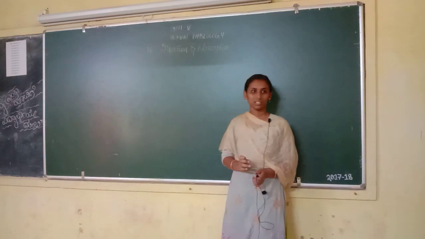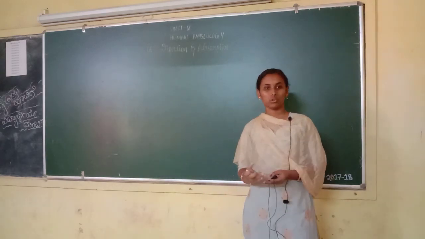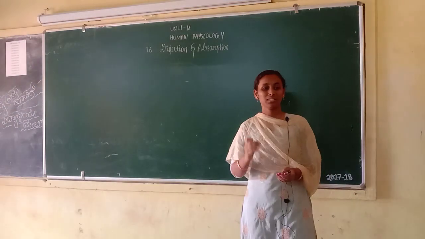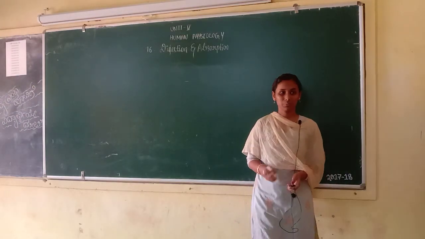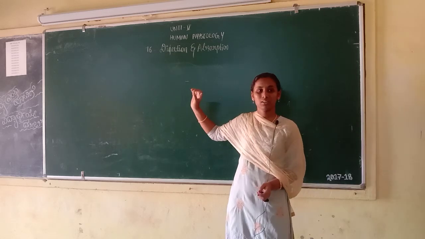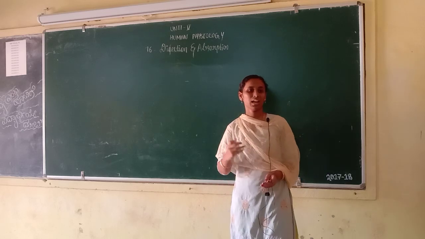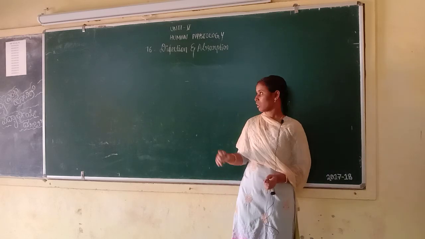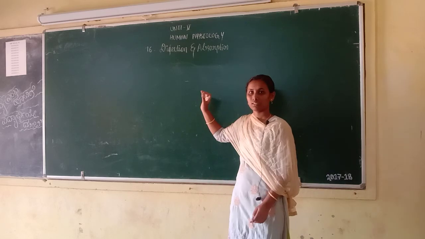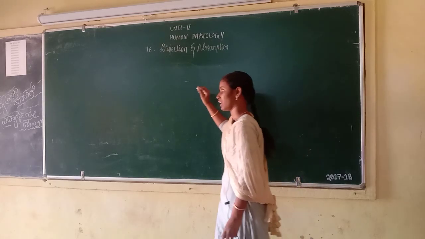Why do we need the digestion process? What we are eating contains carbohydrates, proteins and lipids, but cells cannot use them because they need simple absorbable form. So we need digestion. The digestive system consists of the alimentary canal and digestive glands. The alimentary canal contains esophagus, small intestine, large intestine and pancreas.